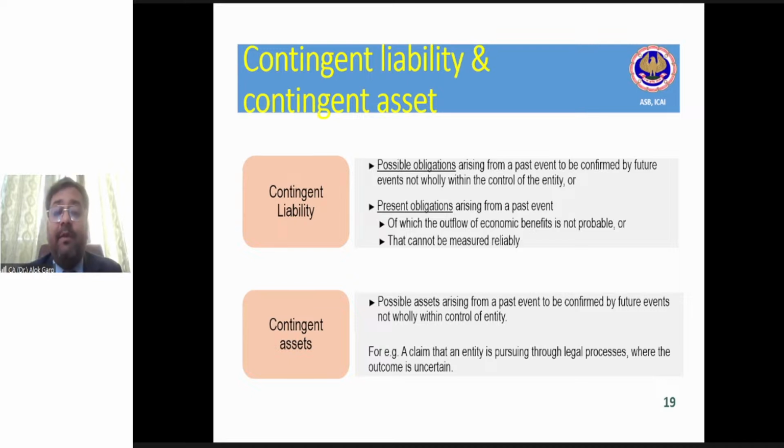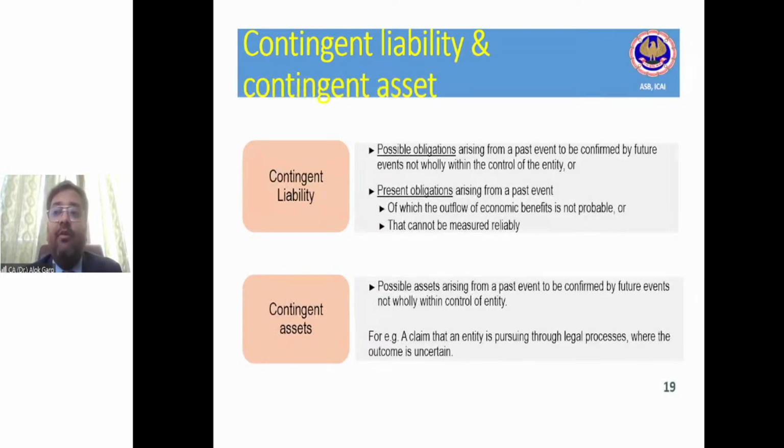Now let's discuss what is meant by contingent liability and what is meant by contingent asset, friends. And we will be discussing the measurement of provision after understanding contingent liability and contingent asset. Okay.